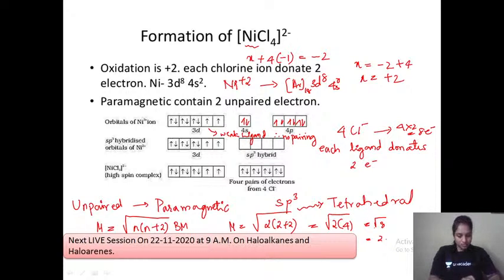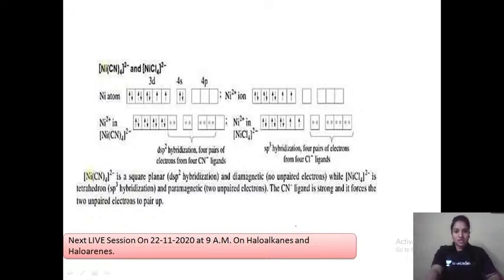Root 8 value, 2.8 something, right? 2.8 unit is Bohr magneton. So even if you just do VBT from here, you can find many different things, right? We can even find whether it is paramagnetic, whether it is diamagnetic, what is its magnetic moment, what is its structure, right? All these things can be done.